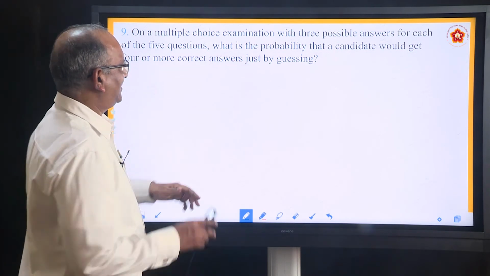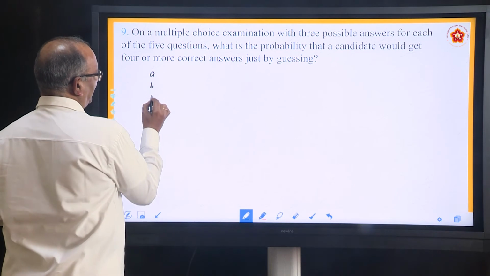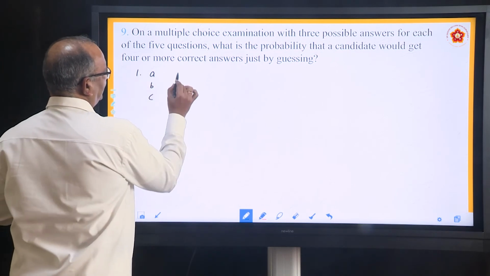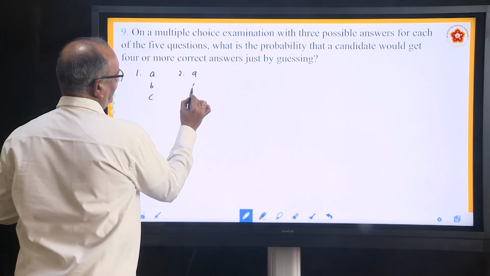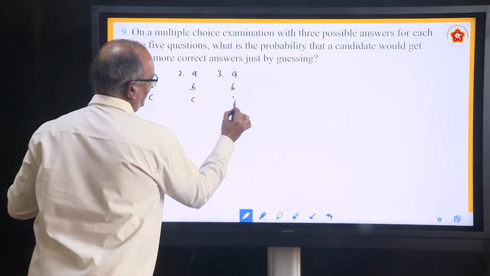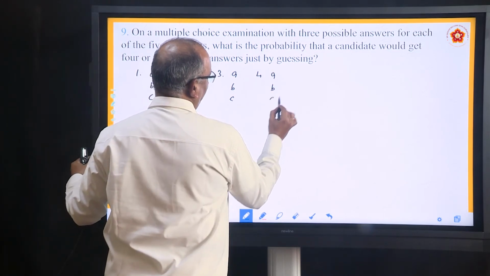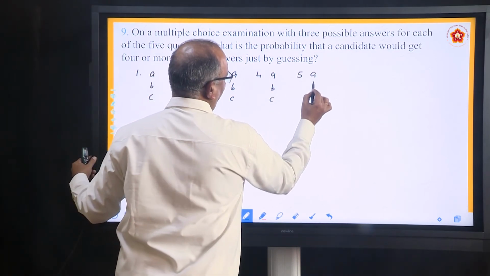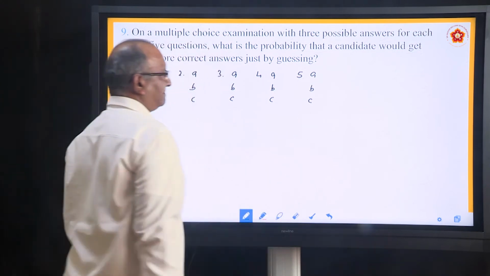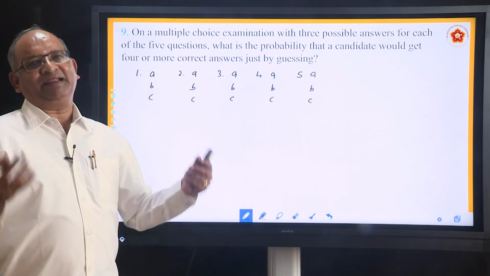5 questions are there. Now, it is something like this. The first question has answers A, B, C. Similarly, the second question has answers A, B, C. The third question has answers A, B, C. The fourth question has answers A, B, C. And the fifth question also has answers A, B, C. He is guessing and ticking it.